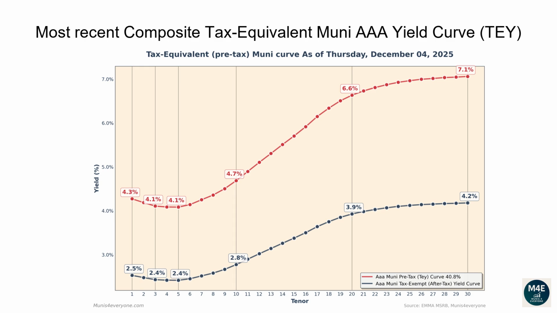The one-year tax-exempt yield is 2.53%, corresponding to a 4.27% tax-equivalent yield for investors in the top tax bracket. The two-year tax-equivalent yield is 4.19%. The 5-year tax-equivalent yield is 4.08%. The 10-year tax-equivalent yield is 4.69%. The 20-year tax-equivalent yield is 6.63%. The 30-year tax-equivalent yield is 7.06%.